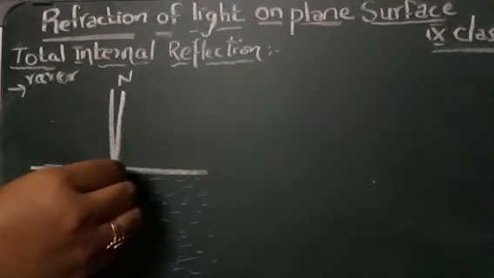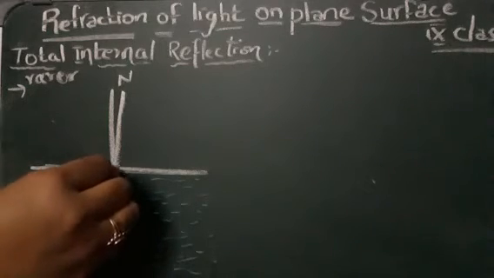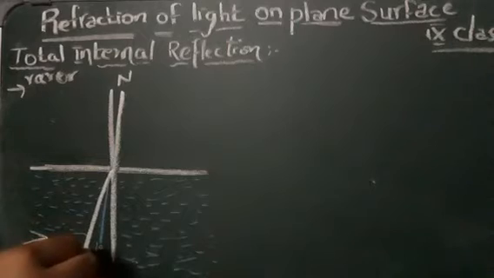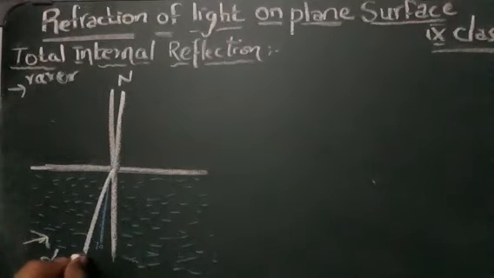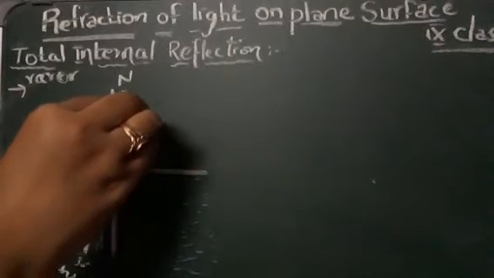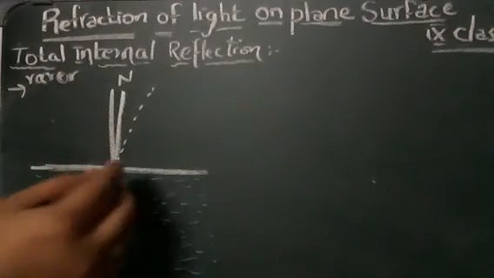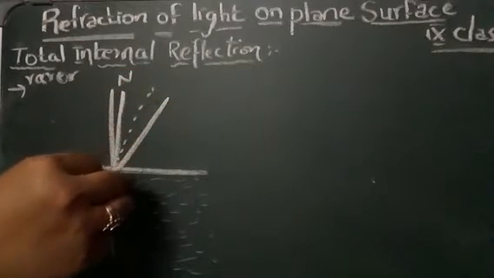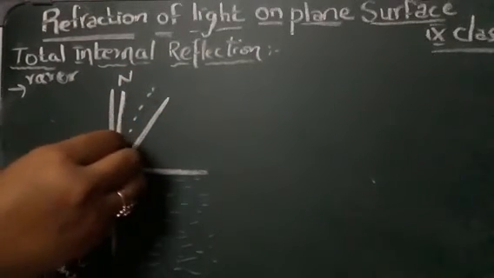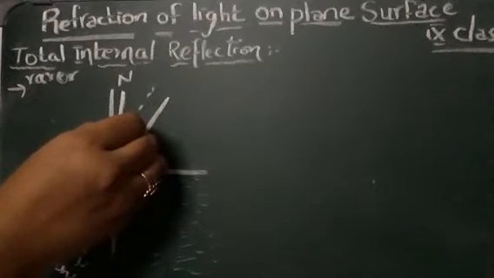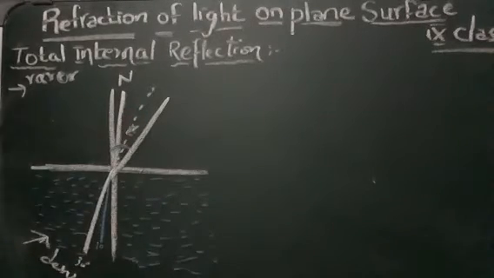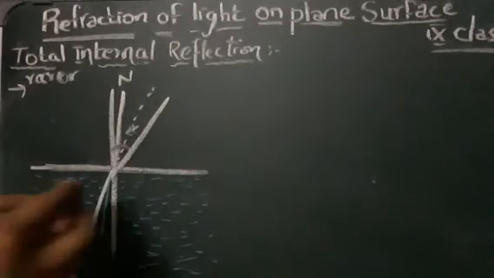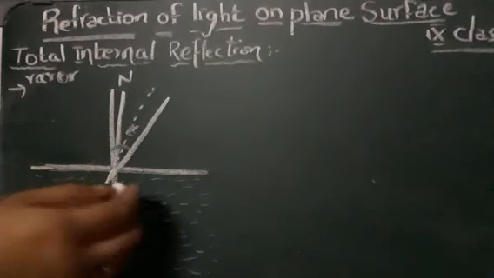Similarly, suppose your ray is at some angle like 30 degrees. The ray coming out should be like this, but the actually formed ray is somewhere like this. It will be a little away from the normal, so this will be your angle of refraction. So a little bend it will have.